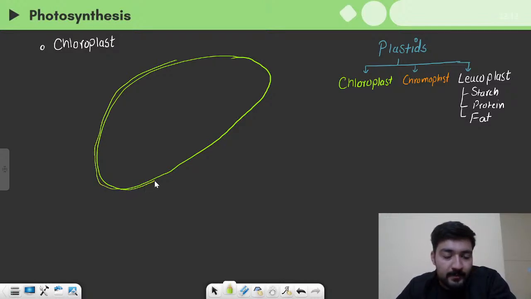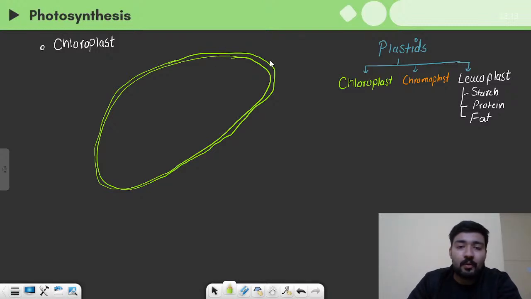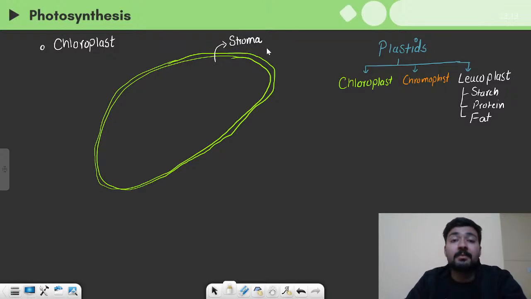So this is a double membrane bound organelle. It has two membranes, the inner membrane and the outer membrane, and between them is the intermembrane space. The space enclosed by the inner membrane is known as stroma, and this stroma includes a lot of things.